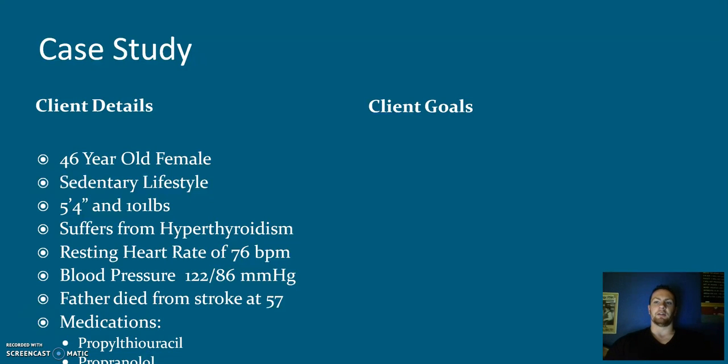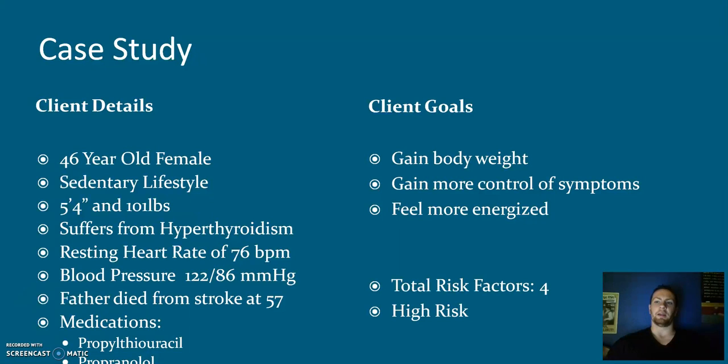Her father died of a stroke at 57. She currently takes propylthiouracil, an antithyroid agent, and propranolol, a beta blocker that lowers her resting heart rate and blood pressure. Her goals are to gain weight, mostly lean body mass. However, at her current weight, any weight gain would be beneficial. She would like to have some more control over her symptoms and feel more energized and less fatigued.